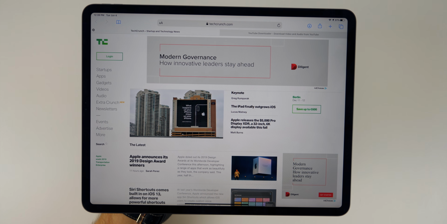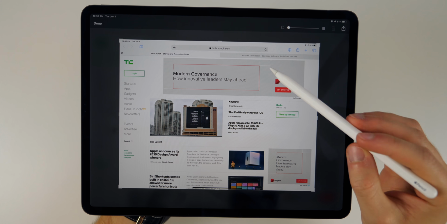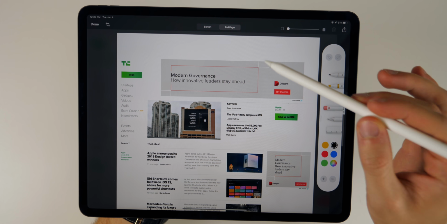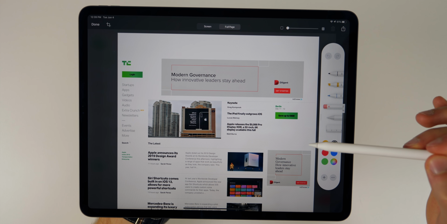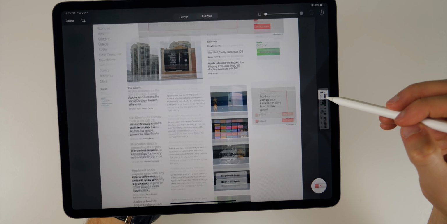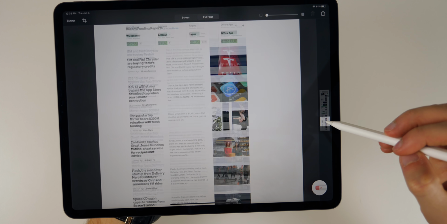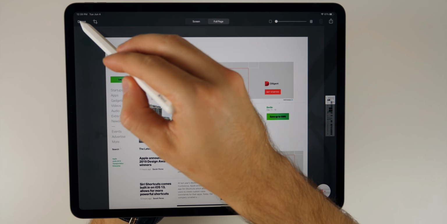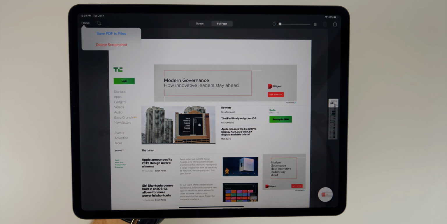And actually, if you go into Safari and take a screenshot in there, you can see you do also have a new option now in the top for screen or full page. So you can actually take a full page screenshot now in iOS 13 with the iPad. And you can see over here on the right hand side, this is what the screenshot's gonna look like. It's gonna take the full screen right there, and it will actually save it as a PDF. So if you go ahead and click on done, you can see it says save PDF to files.